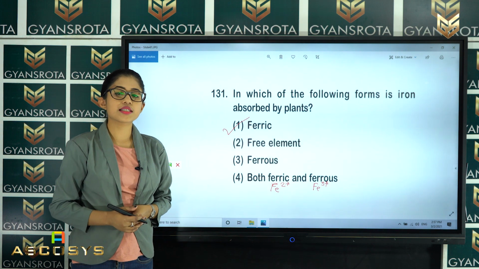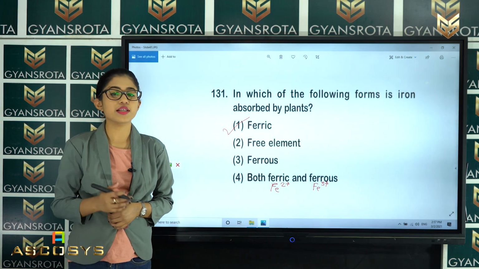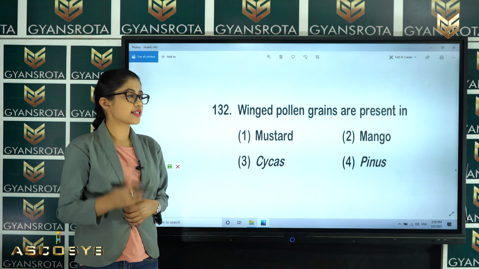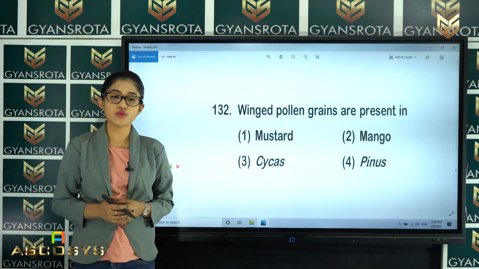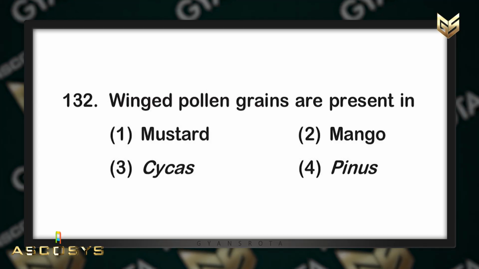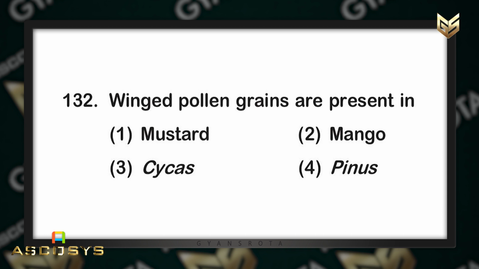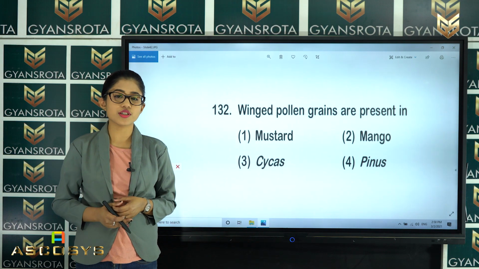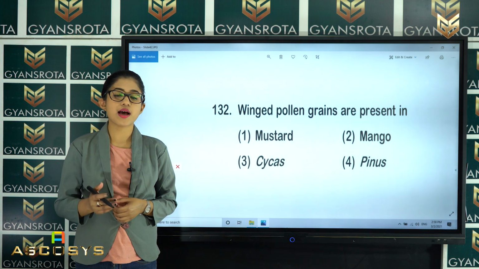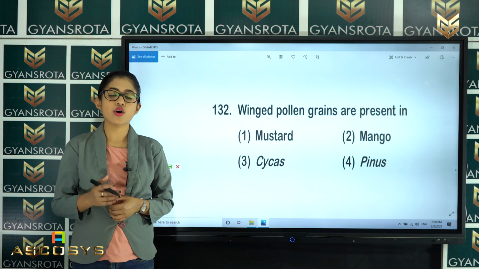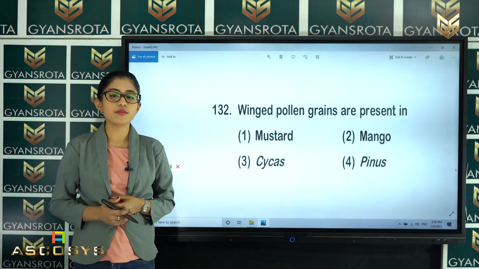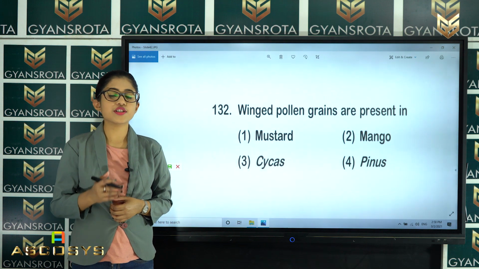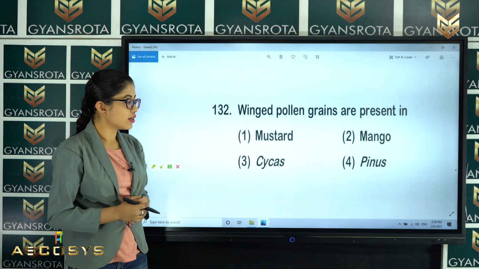And where have we discussed this? We have discussed it in the chapter Mineral Nutrition. In the next question, as you can see here, question number 132, winged pollen grains are present in mustard, mango, cycas or pinus. So, this is also a very easy question and it is from the chapter Plant Kingdom. There we have discussed all about the life cycle of gymnosperms. So, in pinus, they have pollen grains which are wing shaped. So, option number 4 is the correct answer.